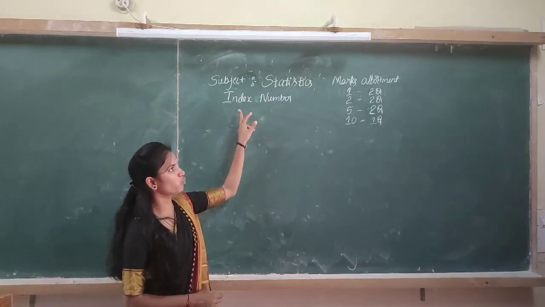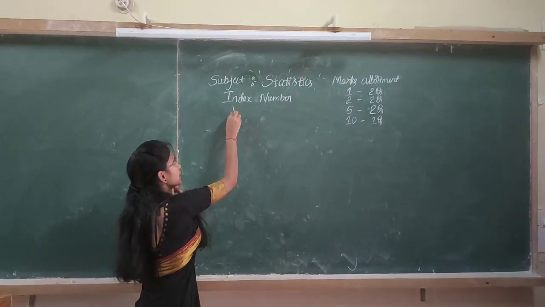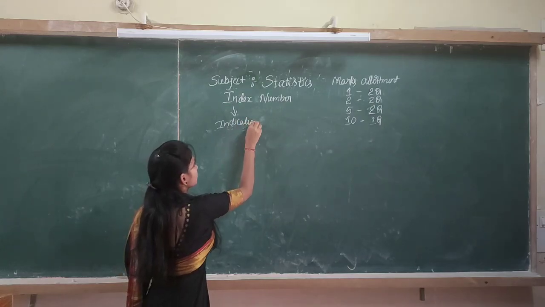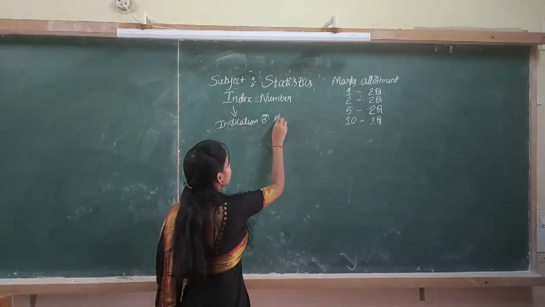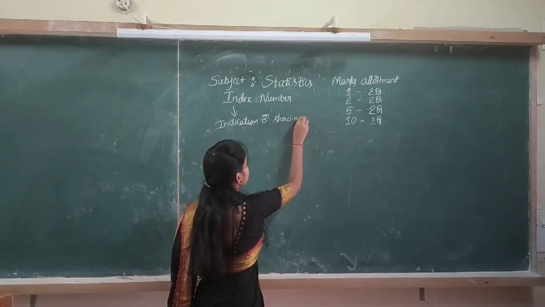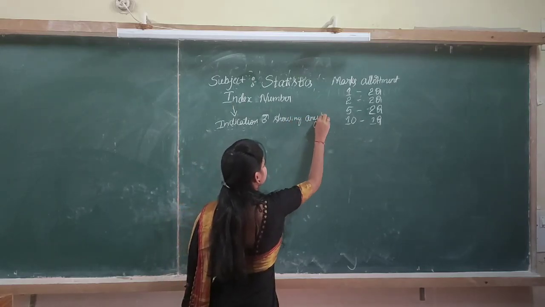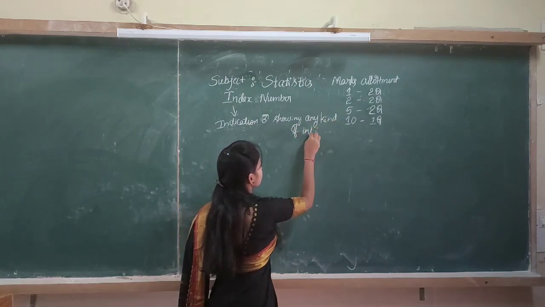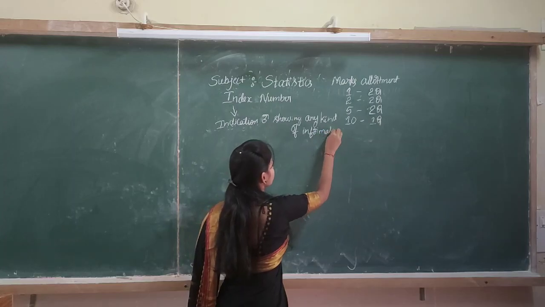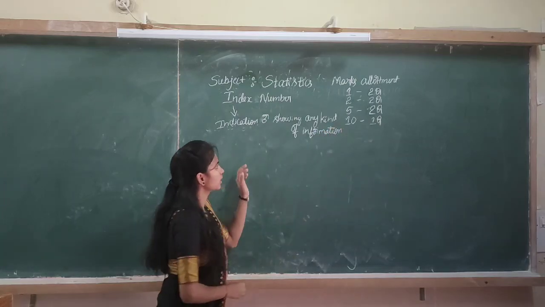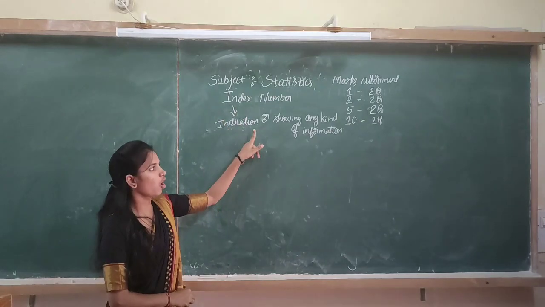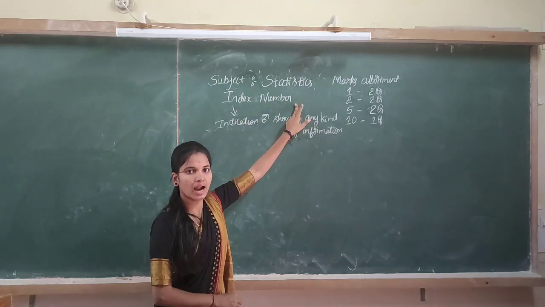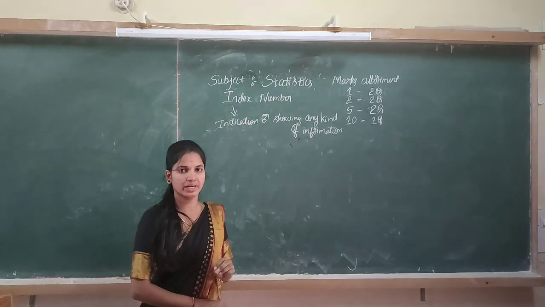Here, there is a word index, which means indication, or showing any kind of information. Index means indication or showing any kind of information. Then what is index number and who constructed the concept of index number?